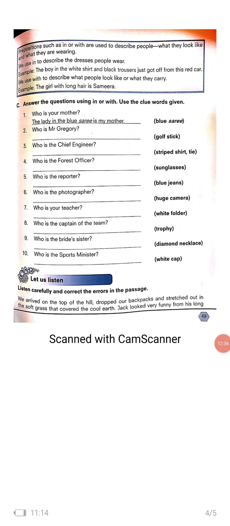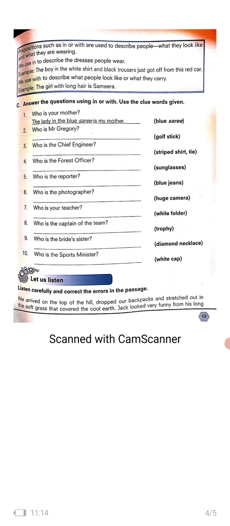So let us see the exercise. Who is your mother? The lady in the blue sari is my mother. Here the words which are given in the bracket, those are to be taken while creating the sentence, and we have to decide whether we have to use in or with in the sentence. Who is Mr. Gregory? The man with the golf stick.